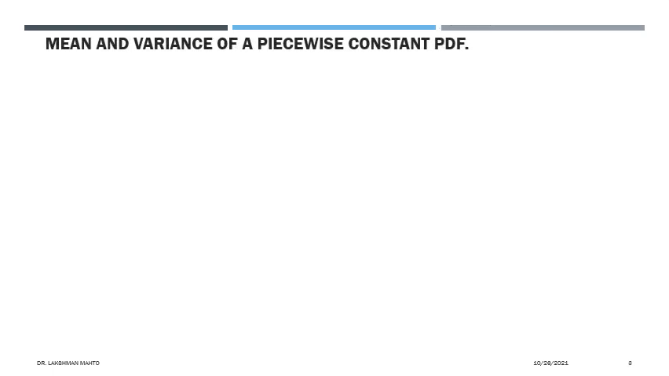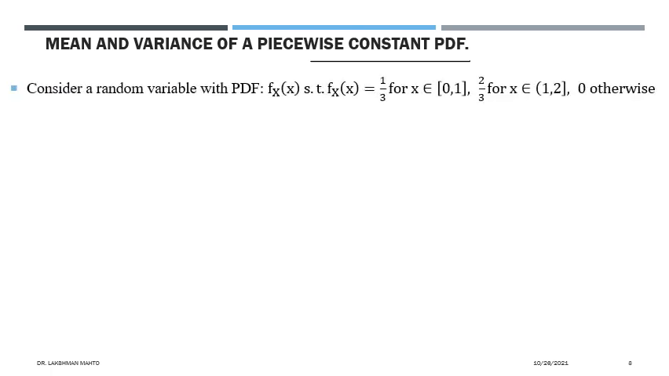So here we are taking a problem where we are finding the mean and variance of a piecewise constant probability density function. Suppose we have a continuous random variable with a piecewise constant density function, then how can we find the mean and variance of that random variable? Easily, by introducing conditioning.